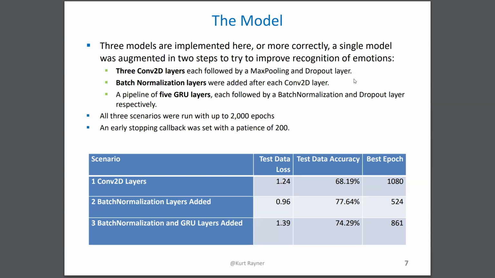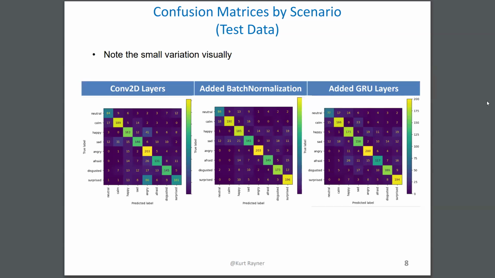The accuracy ranged from 68% to 77%, almost 78%. And the best model seemed to be batch normalization without GRU added. You can see by the confusion matrix, added batch normalization is probably the best of the 3, although adding the GRU layers didn't hurt a lot.